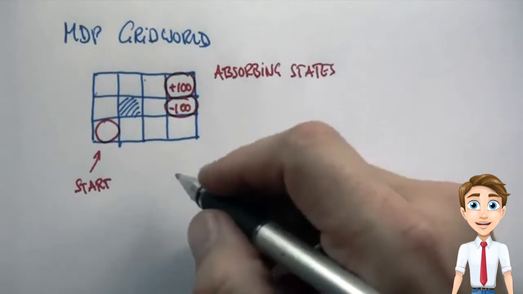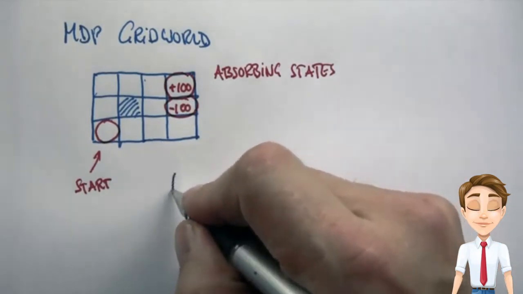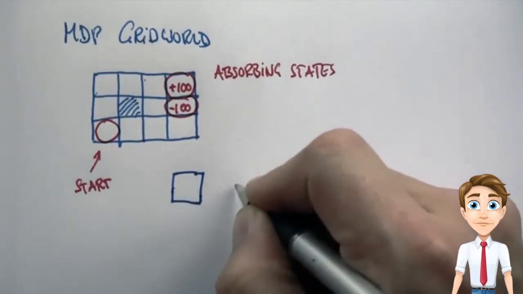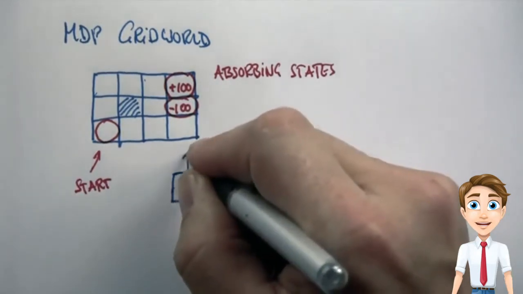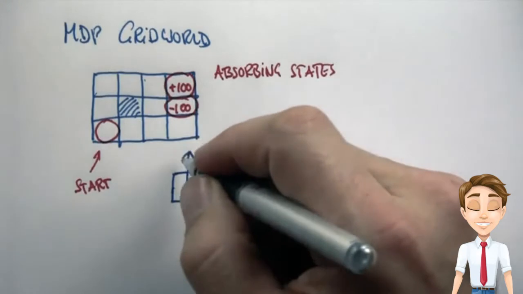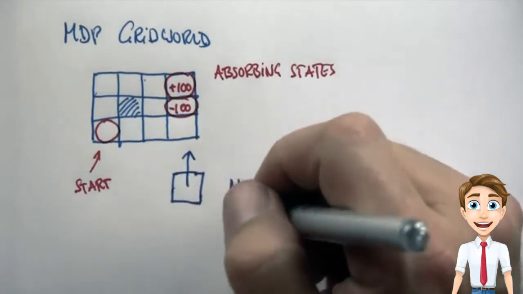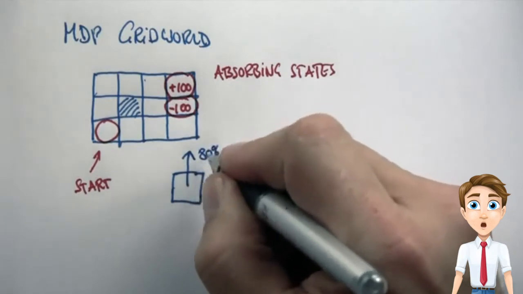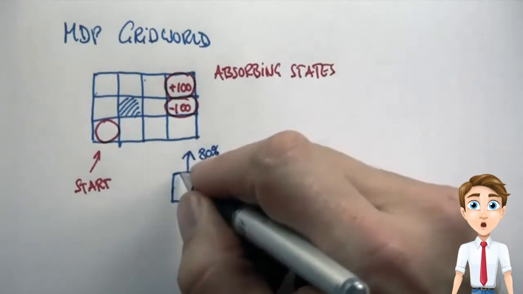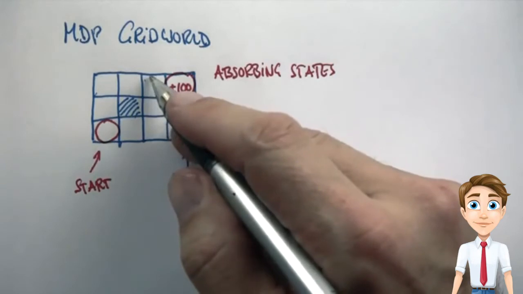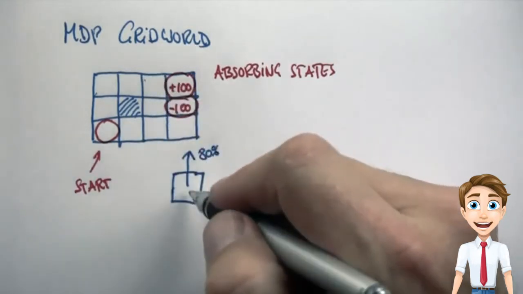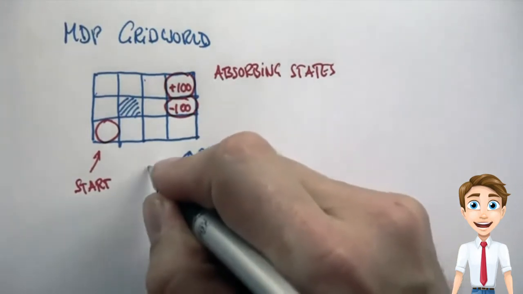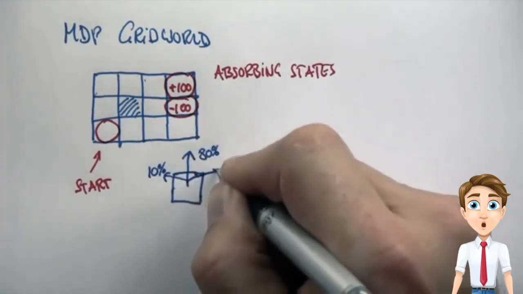Now, to turn this into an MDP, let's assume actions are somewhat stochastic. So suppose we're in a grid cell, we attempt to go north. The deterministic agent would always succeed to go to the north square if it's available. But let's assume that we only have an 80% chance to make it to the cell in the north. If there's no cell at all, there's a wall like over here, we assume with 80% chance we just bounce back to the same cell. But with 10% chance, we instead go left. Another 10% chance we go right.